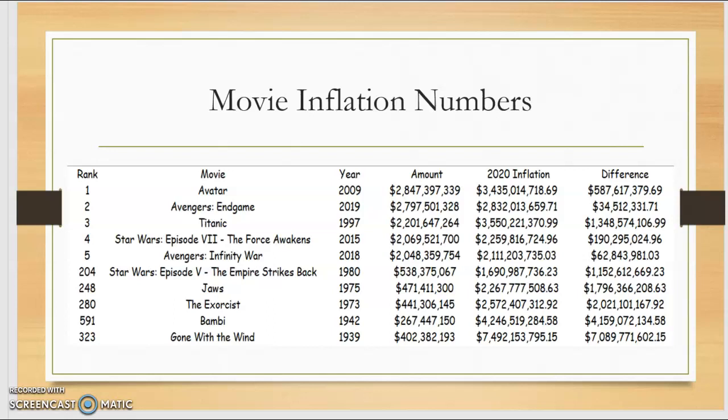In this chart, I took the top 5 movies worldwide and adjusted the lifetime gross numbers to reflect what they would be in 2020. As you can see, for the first 5 movies, the further back the movie was made, the more it would have made in 2020. This accounts for inflation.